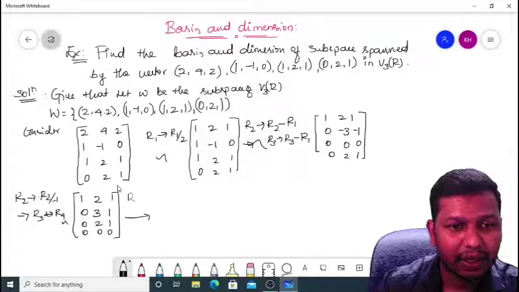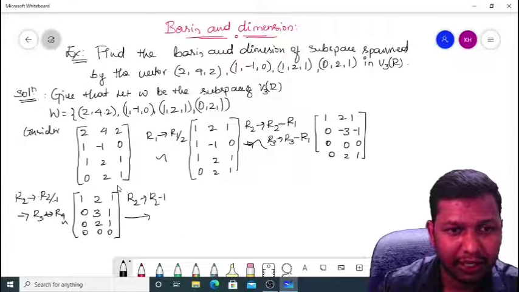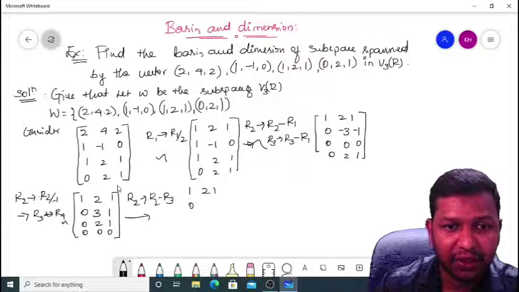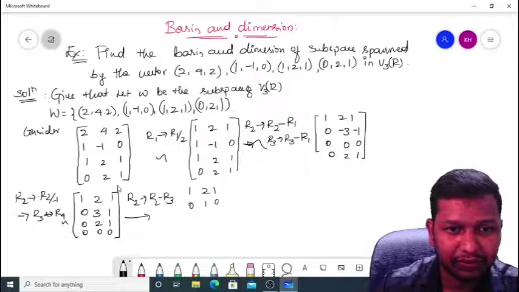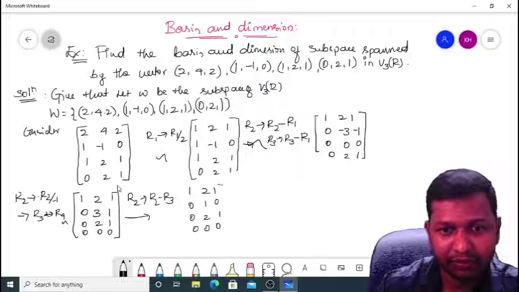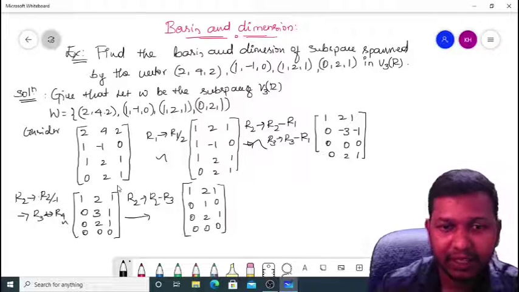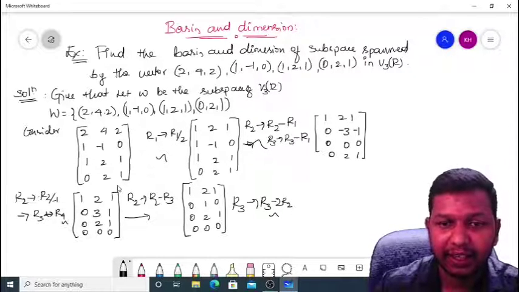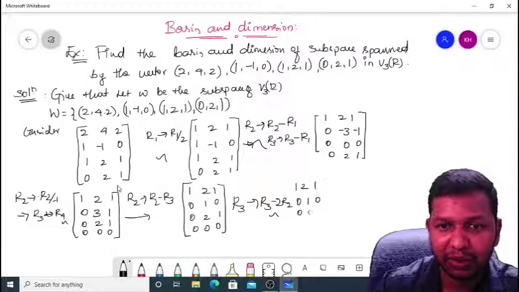Next, R2 changes to R2 minus R3. I get 1, 2, 1, 0, 1, 0, 0, 2, 1, 0, 0, 0. Next for R3, I apply the operation R3 minus 2R2. So I get the equivalent matrix 1, 2, 1, 0, 1, 0, 0, 0, 1, 0, 0, 0.